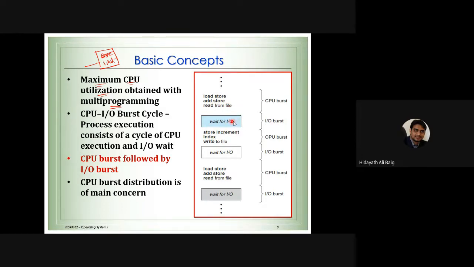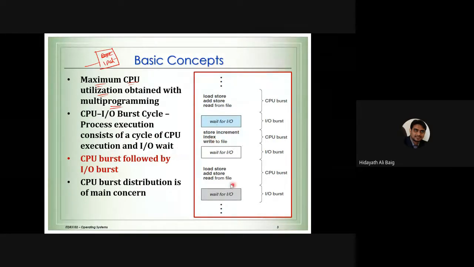After the input and output has been completed, the CPU is working to store the data onto the file. Again, there might be some input and output, that is an input and output burst. Then load the data, that is the CPU. Finally, like this, it will be like cycles. That is called the CPU input and output burst cycle. Process execution consists of a cycle of CPU execution and input and output wait.